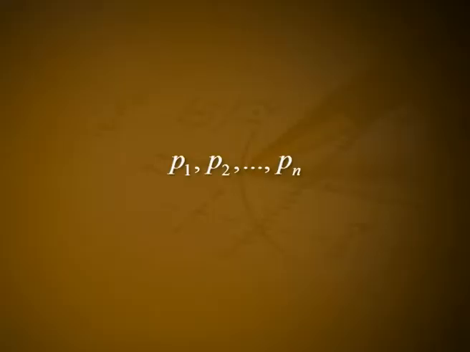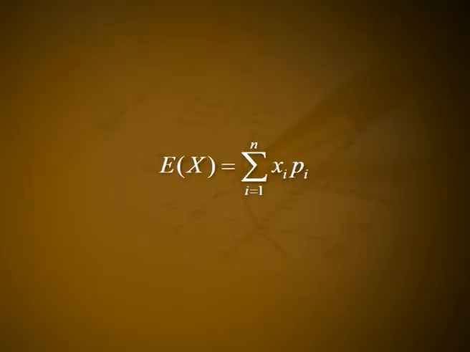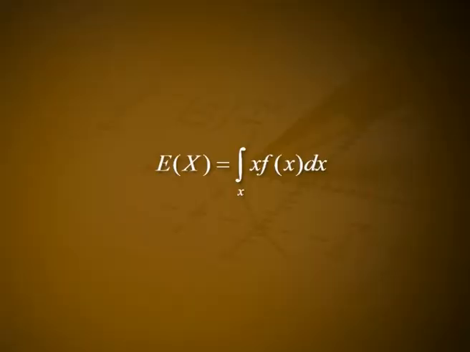Consider a discrete random variable x taking the values x1, x2, etc., xn with respective probabilities p1, p2, etc., pn. The mathematical expectation of x is usually denoted by E of x and defined as E of x is equal to summation over i from 1 to n of xi into pi. If x is continuous, expectation of x, E of x, is equal to the integral of x into f of x dx, where f of x is the PDF of the random variable x.